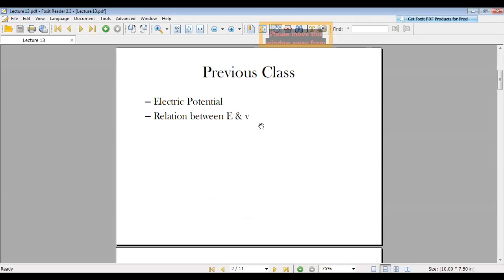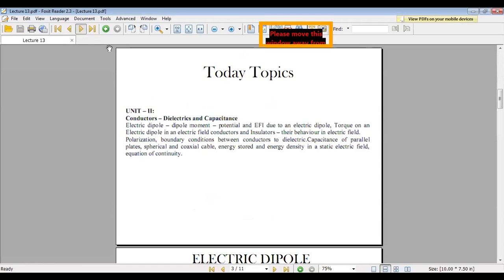In previous class, what we have seen? Electric potential and the relation between electric field intensity and electric potential is completed. So up to now, unit 1 is completed. Coming to unit 2, it is related to conductors, dielectrics and capacitance. That means how electrostatics is going to affect the conductors, dielectrics and capacitance. This is important: how they behave with respect to the charges.